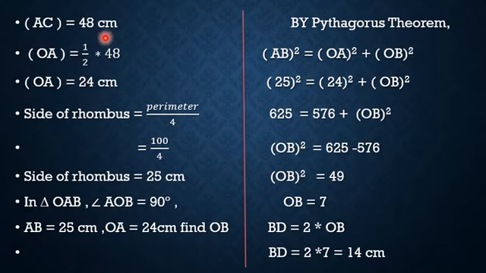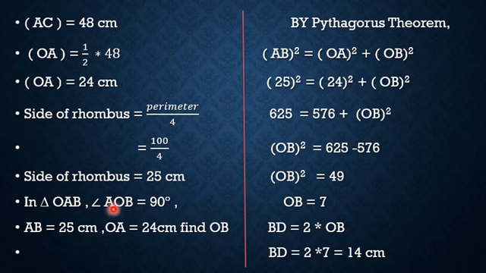AC is equal to 48 centimeter. Therefore, OA is equal to 1/2 into 48. Therefore, OA is equal to 24 centimeter. Perimeter of the rhombus is given. Therefore, side of rhombus is 100 divided by 4. That is, side of rhombus is 25 centimeter.